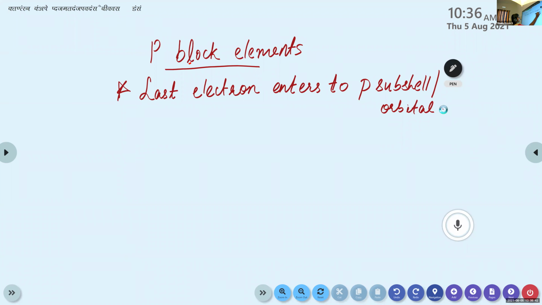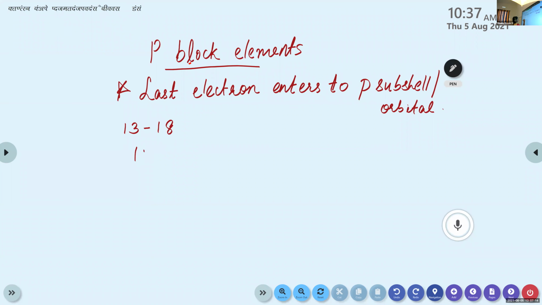P subshell or P orbital. Then do you remember which groups come under this category, P block elements? Is it 3 to 12 or 13 to 18? It's from 13 to 18. Group 13 to 18.